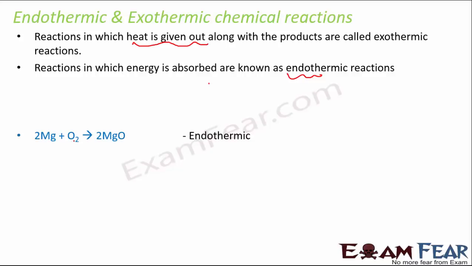Now when magnesium combines with oxygen, or you can say when magnesium burns to form magnesium oxide, that is an example of endothermic reaction, because you need heat for this reaction to take place. So this is endothermic. Whereas when calcium oxide combines with carbon dioxide to form calcium carbonate, heat is released in this reaction. So this is an example of exothermic reaction.